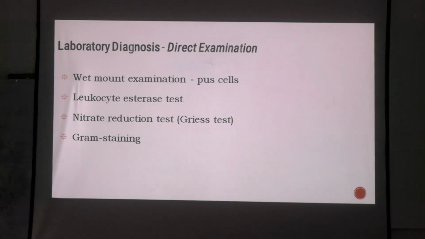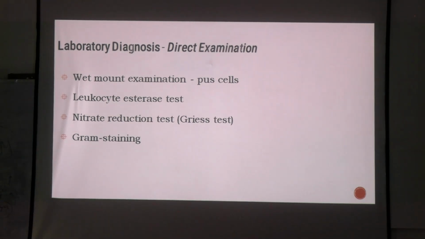BK virus is commonly seen where? Transplantations. Fungus, Candida. What else is remaining? Parasites. Schistosoma haematobium and Trichomonas and Dioctophyma.